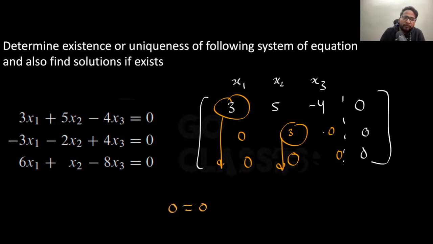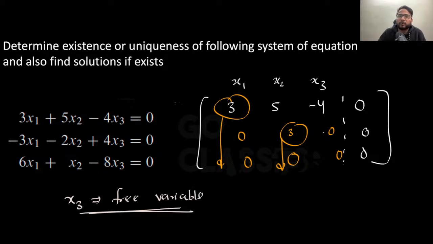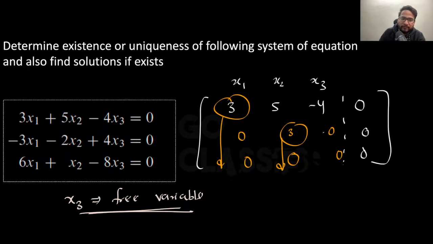Now from here, we were supposed to find out the value of x3, but currently you do not know the value of x3 by just looking at this equation. So you say that x1 and x2 are basically pivot variables, because in this column you have the pivot, in this column you have the pivot, but in this column you do not have the pivot. So x3 is called a free variable. Let me know if that is understood. It is actually a very, very important concept, and from here we will be deriving one very nice thing.